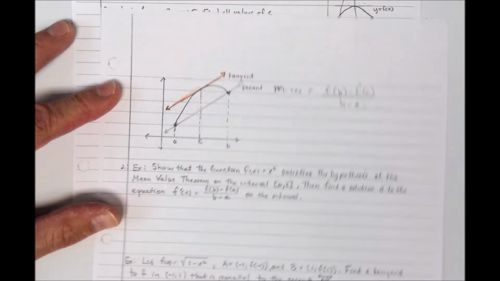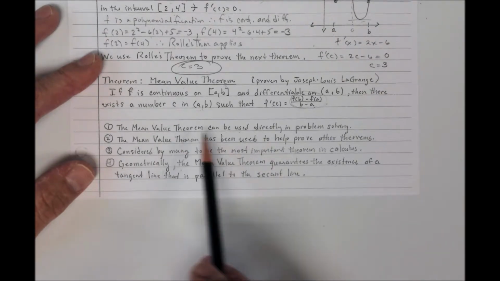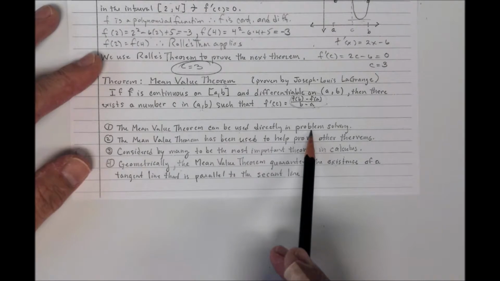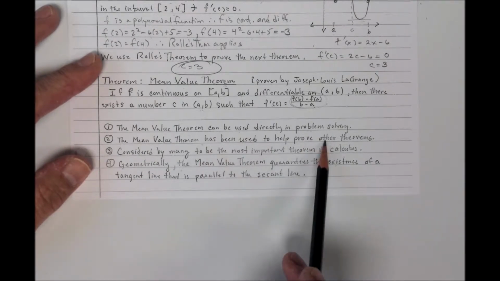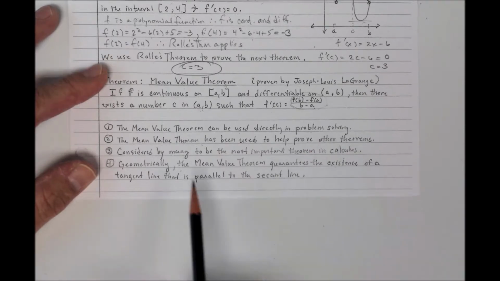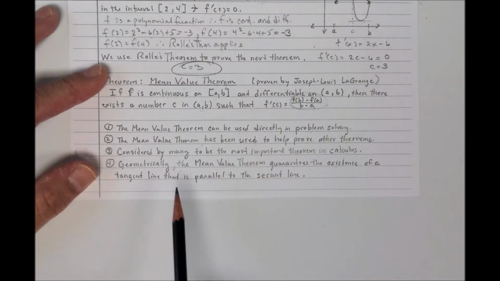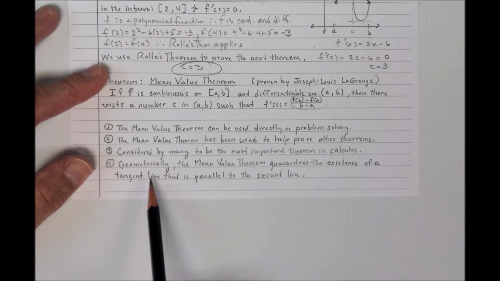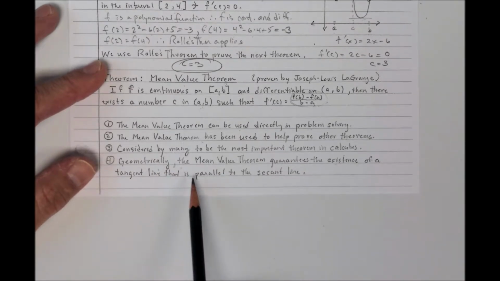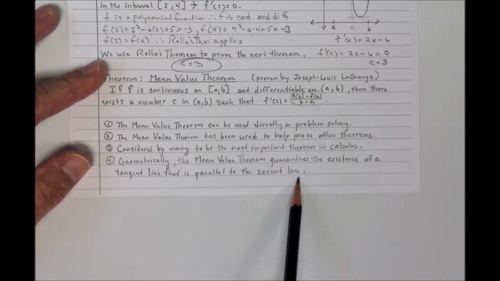Now, not so much Rolle's theorem, but the mean value theorem can be used directly in problem solving. The mean value theorem has been used as part of the proof of a ton of other theorems. It's considered one of the most important theorems in calculus. Well, Rolle's theorem is as well, because Rolle's theorem led to the mean value theorem. And geometrically, and that's what I was trying to show you with my diagram, the mean value theorem guarantees the existence of a tangent line that's parallel to the secant line. At least one.